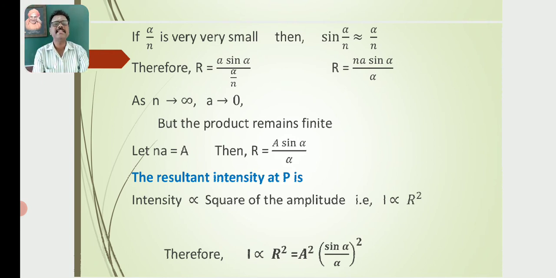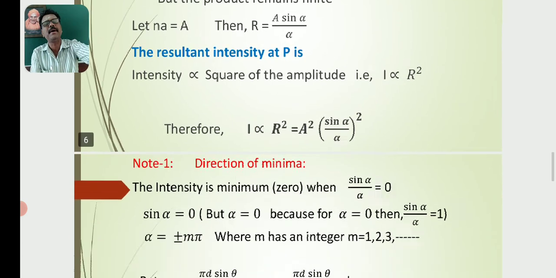Then the resultant intensity at P: we know that intensity is directly proportional to the square of the amplitude, as the expression for intensity of a wave is I = 2π²f²a²ρv. Therefore I is proportional to R², which is equal to A² (sin α / α)². This is the expression for intensity at a point P.